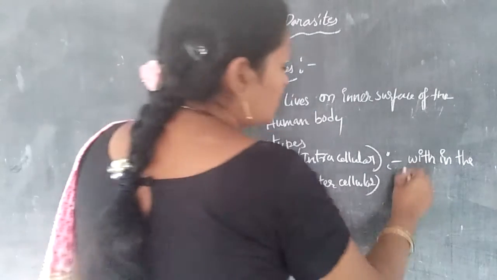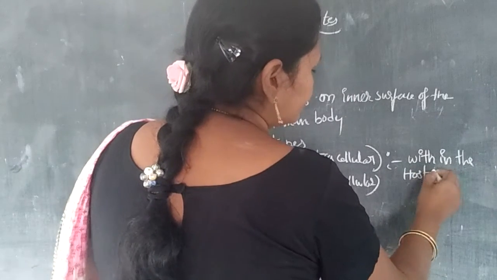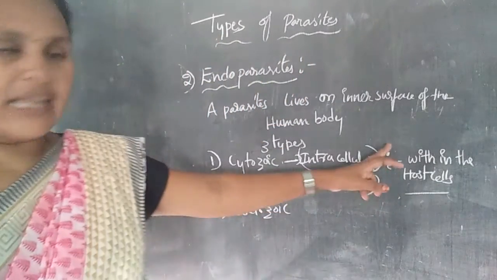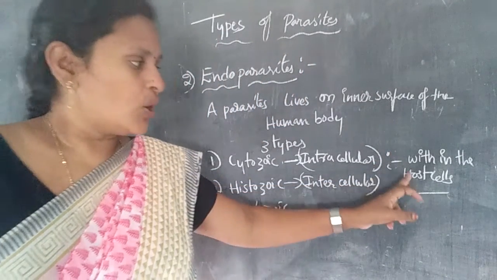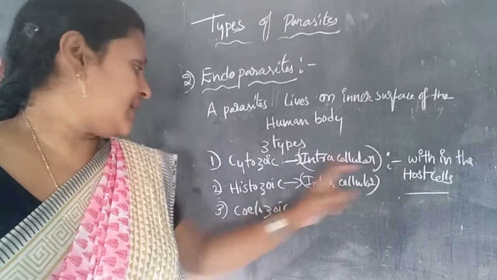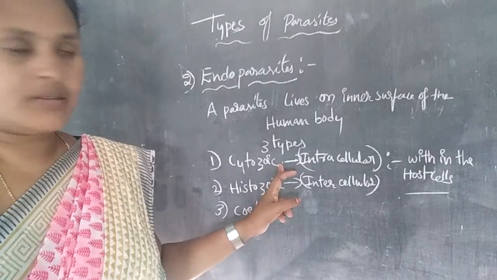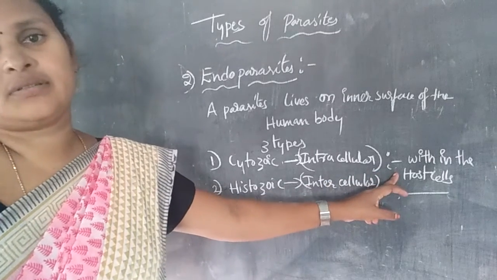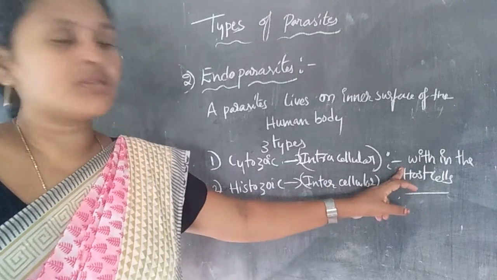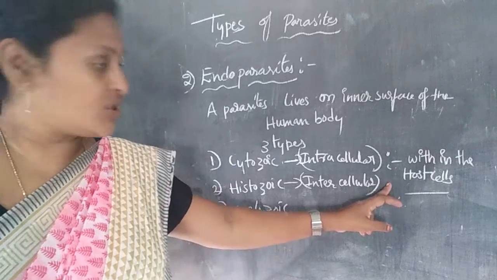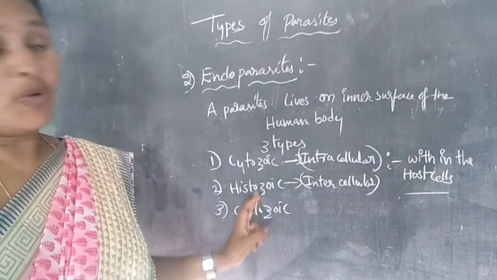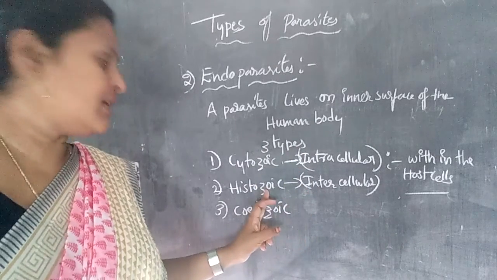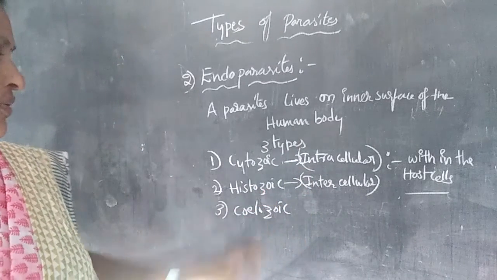Within the host cell, the parasite lives within the host cells. So that is the cytozoic parasite. And histozoic: the parasite that lives in between the cells is called histozoic. Within the cells is called cytozoic; in between the cells is called histozoic.